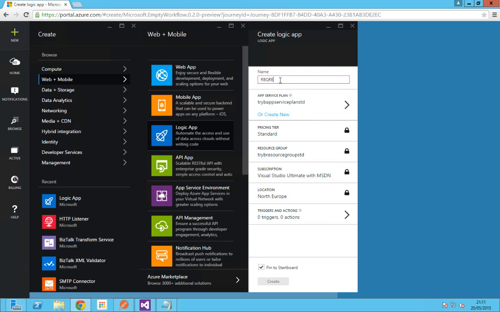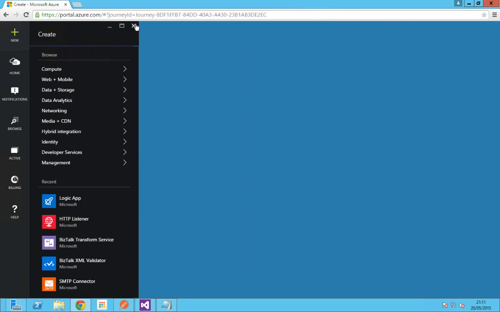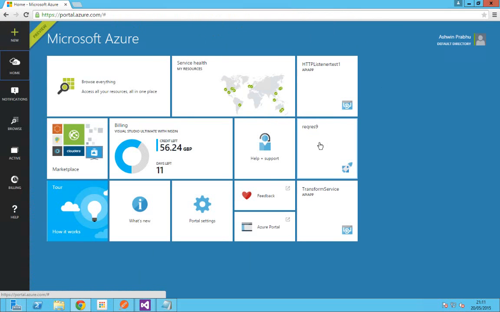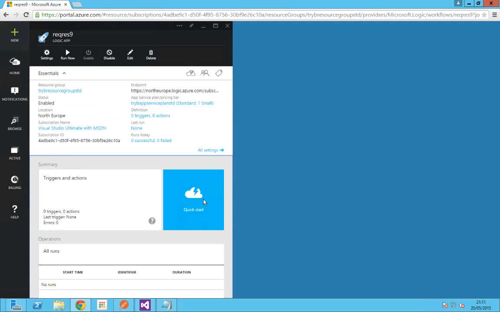So something like this you can give. Click create. After close to a minute, you will get a logic app instance created, which I've already done in order to save time. Let me open the one which I've already created. I've created a logic app named REQRES9. Click on it.